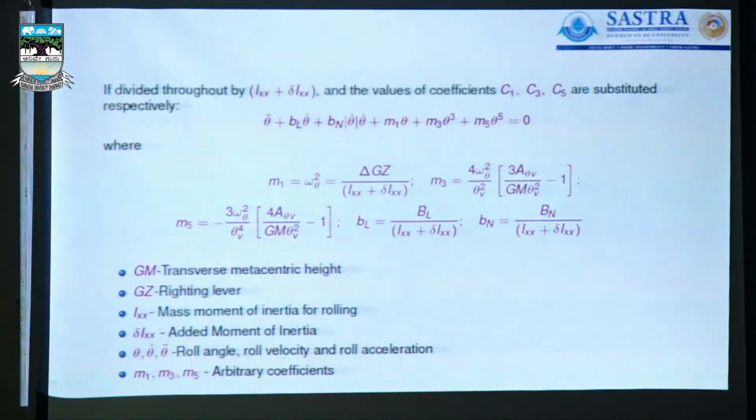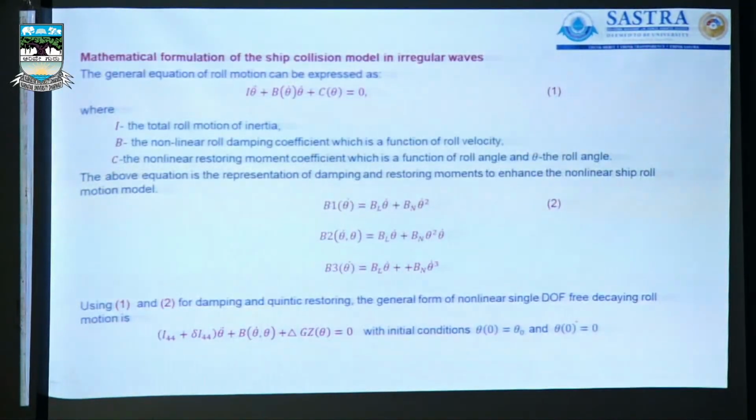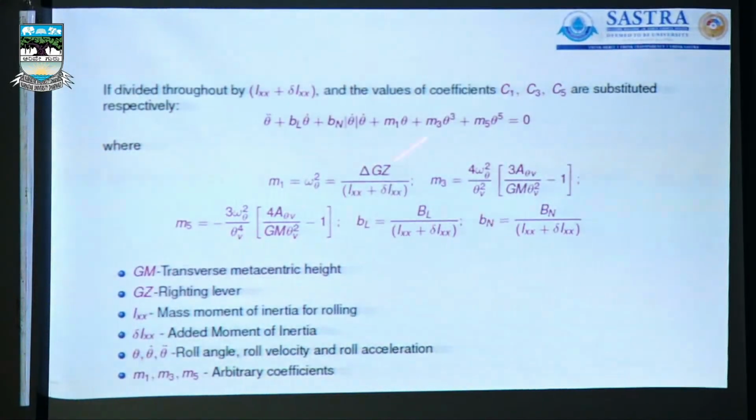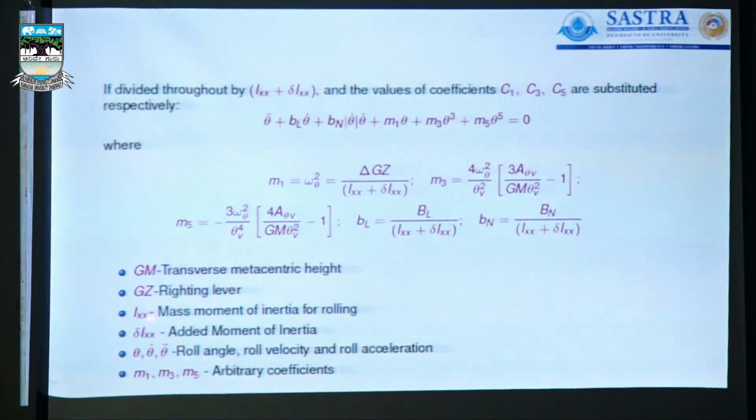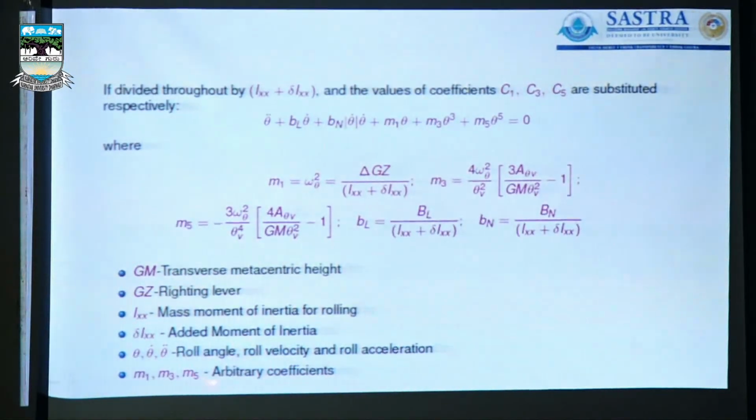Then only we can solve it by using the dimensionless parameters we have. With the help of the dimensionless parameters, the original equation has been reduced to this particular equation here. This is the reduced model equation by using these kinds of dimensionless parameters. Here GM is the transverse metacentric height, GZ is the righting lever, IX is the mass moment of inertia for rolling, and delta X is the added moment of inertia, and theta, theta dot and theta double dot are roll angle, roll velocity, and roll acceleration.